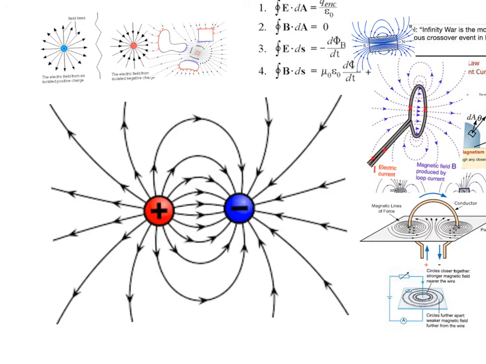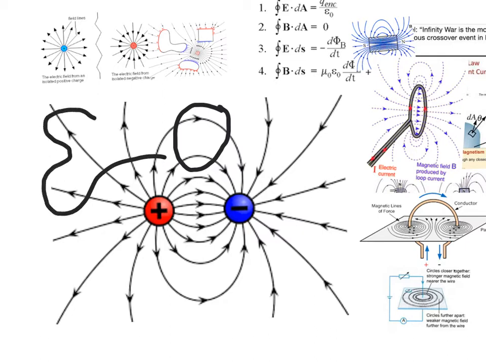So I think the best way to explain Gauss's law is to draw a picture of a dipole. And no matter what closed surface I draw that doesn't enclose a charge, no matter what the shape is, the number of field lines entering and leaving will always equal 0.